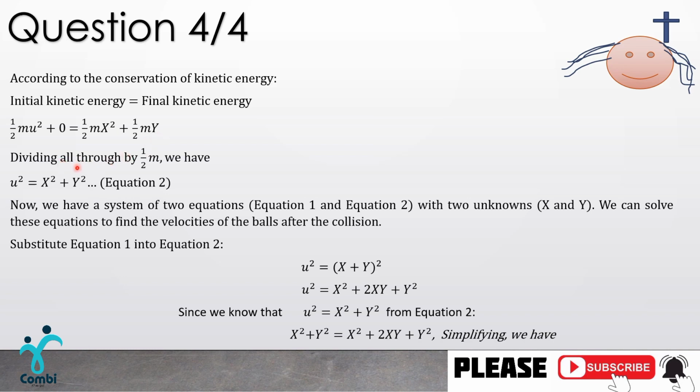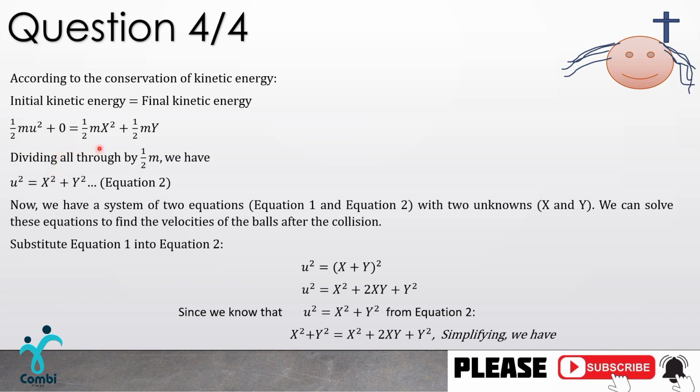So dividing all through by half m, if I take here, I divide this by half m, divide this by half m, divide this by half m, divide this by half m. Half m is going to go away here, and we're just left with u squared, as you can see here. 0 divided by half m is 0 again, right? We can just take that away.